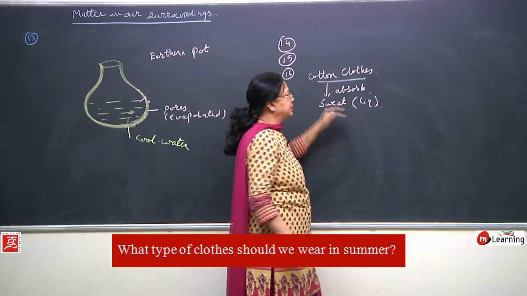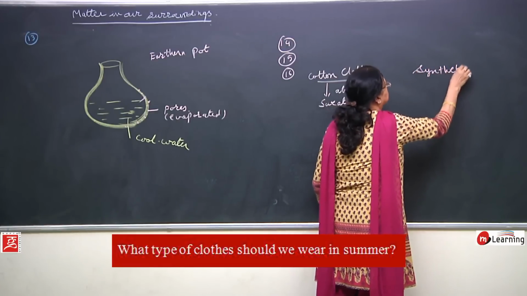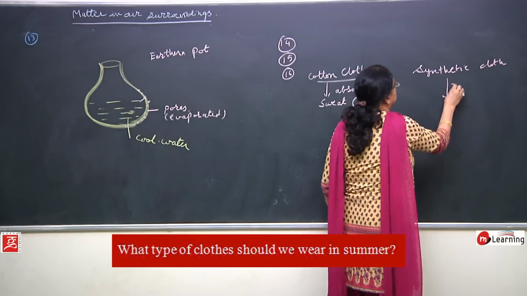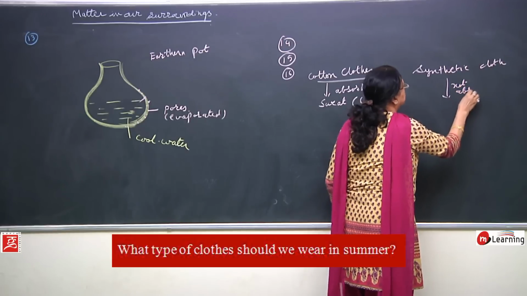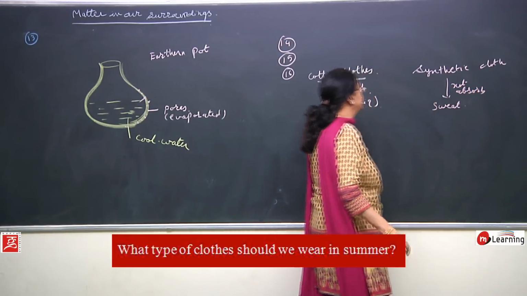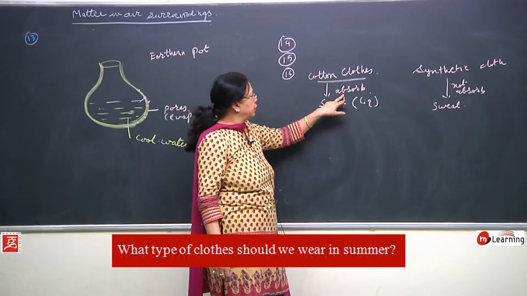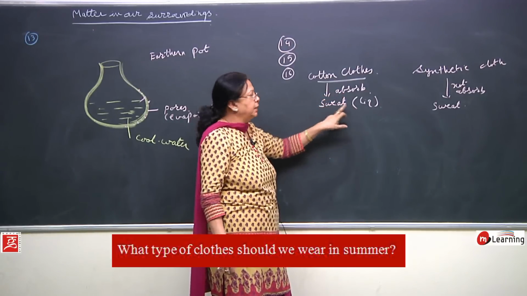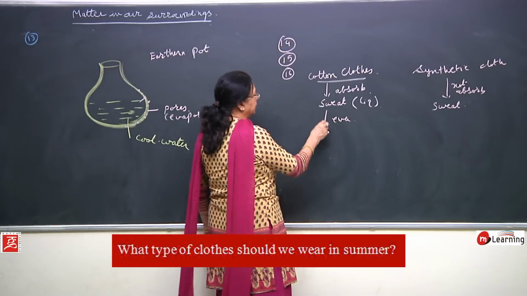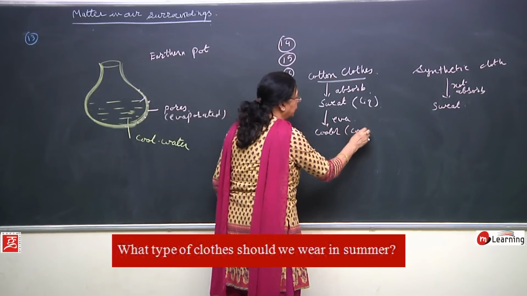cotton cloth. Synthetic cloth does not absorb sweat. So what happens? Cotton clothes have the capacity to absorb sweat. Sweat is liquid, it will get evaporated, and if it gets evaporated, then you will feel cooler, or you can say you will be more comfortable,